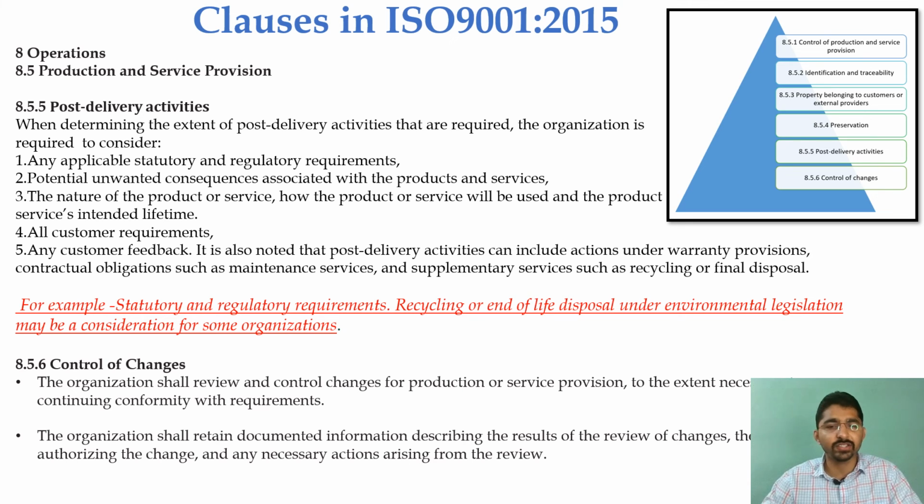8.5.6 Control of changes. The organization shall review and control the changes for the production or service provision to the extent necessary, to ensure continuing conformity with the requirements. The organization shall retain documented information describing the result of the review of the changes, the person authorizing the change, and any necessary action arising from the review.